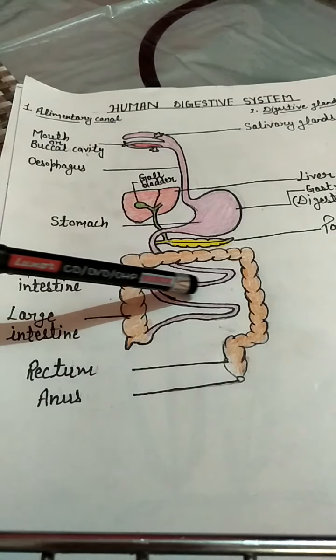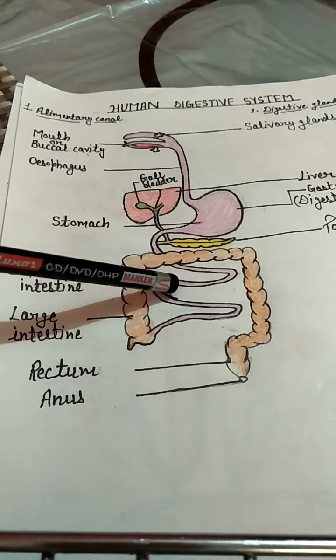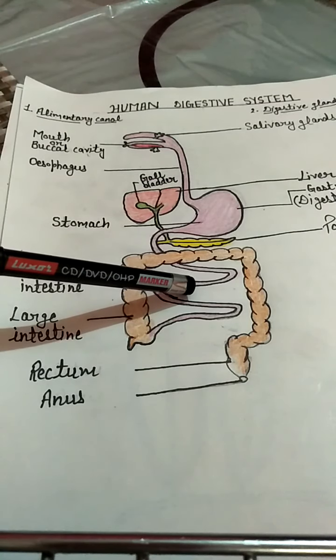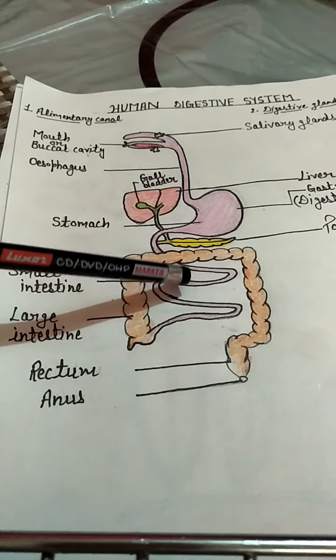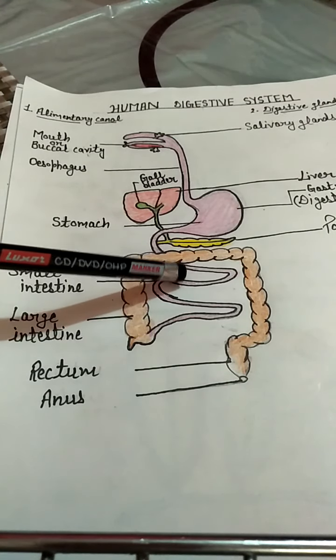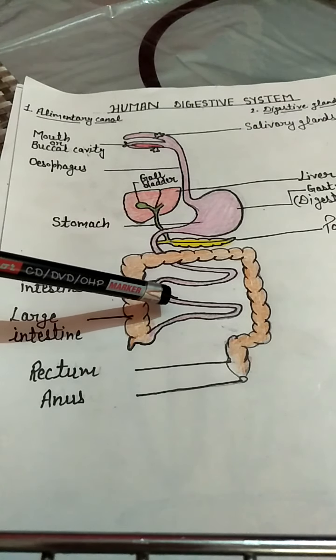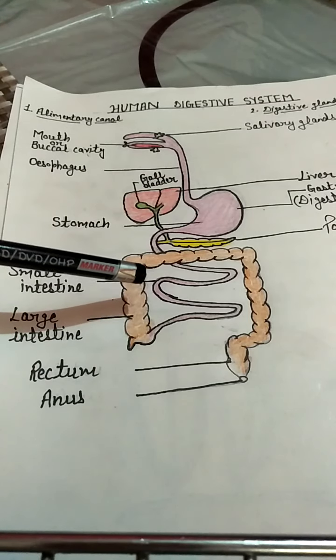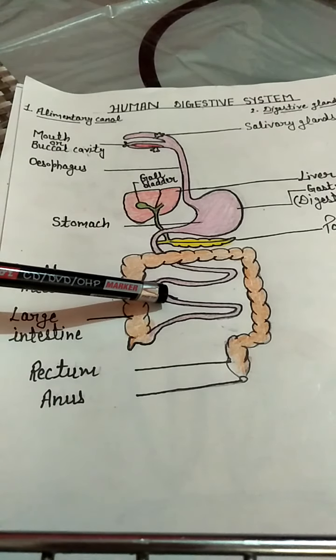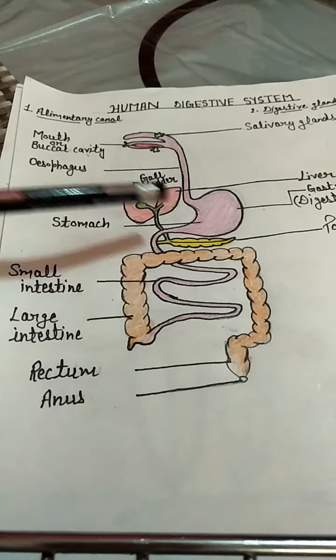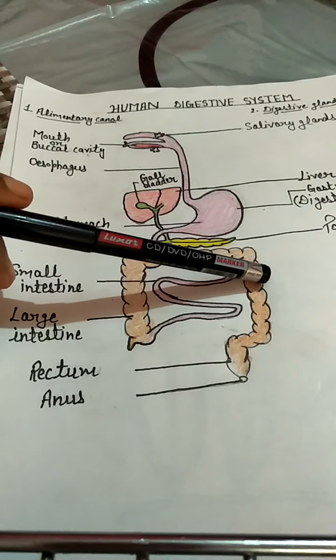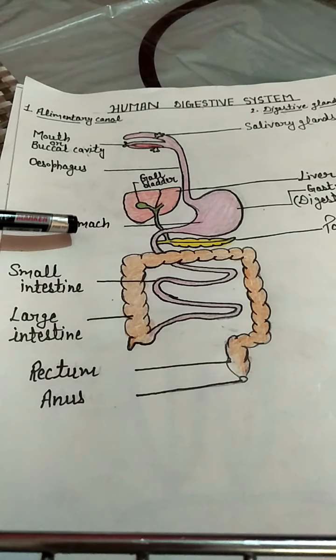In the wall of the small intestine, intestinal glands are present, which are also responsible for the digestion of the food, because they contain different kinds of enzymes which can digest the different components of the food. So this was about the digestive glands and the alimentary canal.